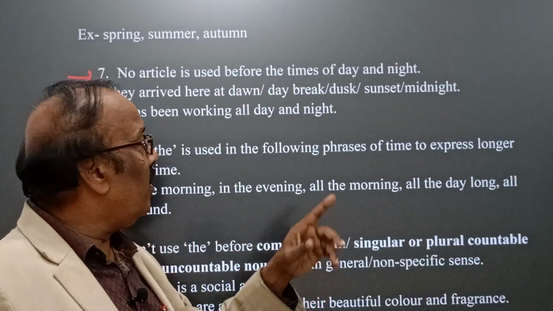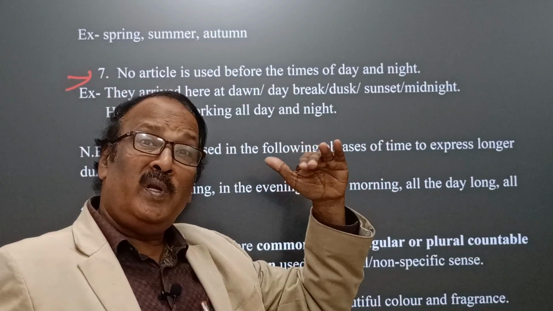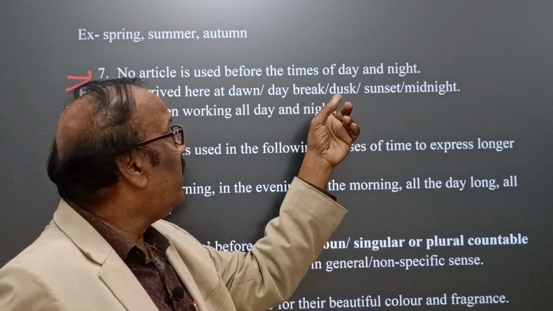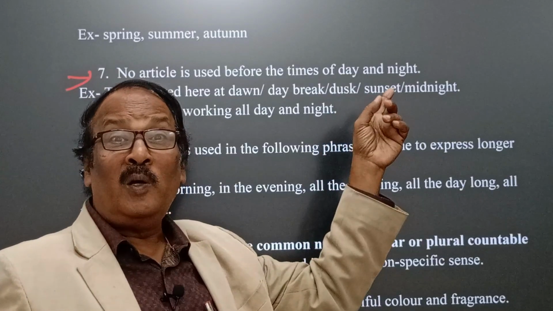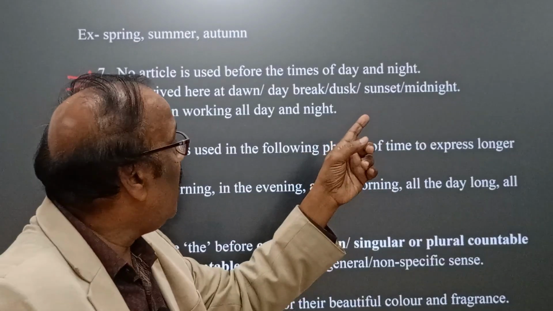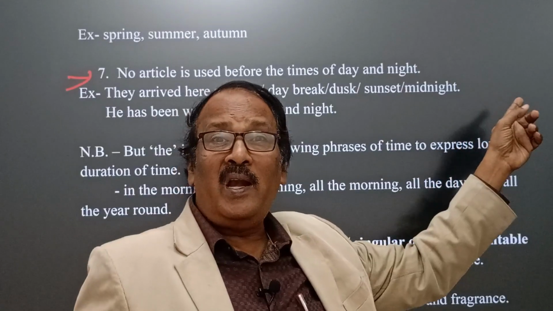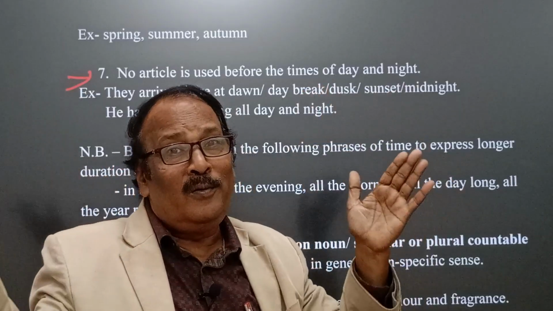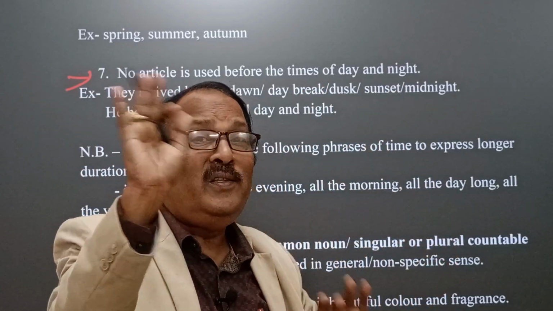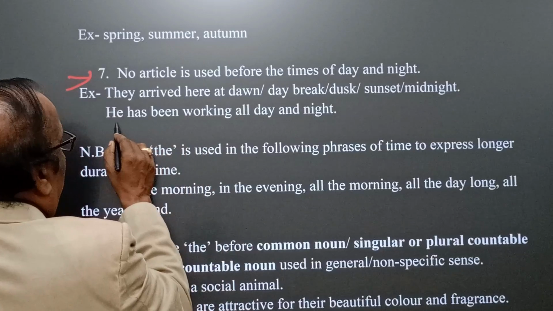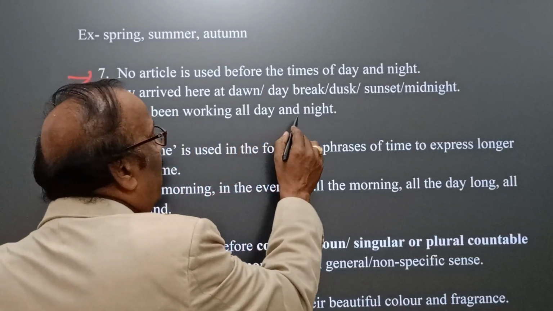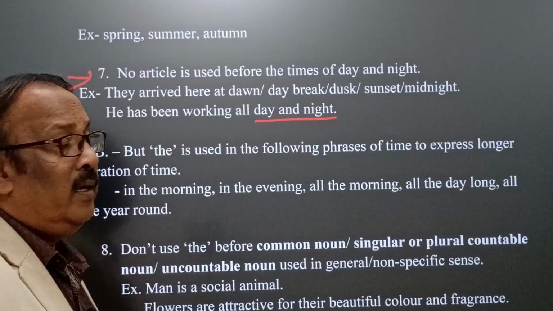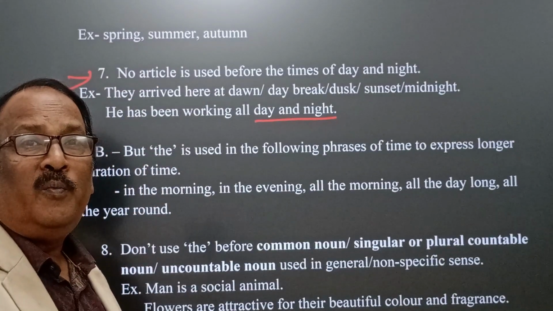This is also dawn. And dusk means the end of the day and the arrival of night. Yes, dusk is the time of the setting of the sun. And sunset, midnight. So before all these times of a day, the is not used. Again, he has been working all day and night. Not all the day, it means throughout the 24 hours.